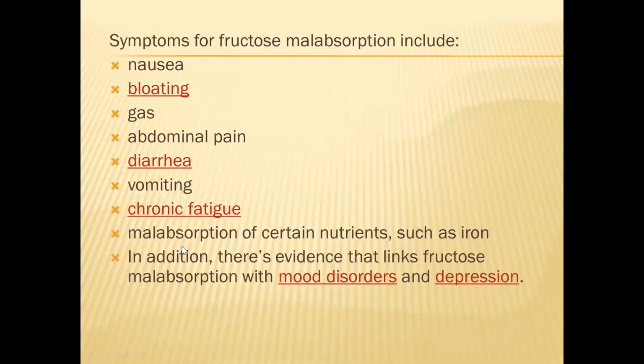These are the symptoms of fructose malabsorption: nausea, bloating, gas formation, abdominal pain, diarrhea, vomiting, chronic fatigue, and malabsorption of certain nutrients such as iron. Iron cannot be absorbed properly into the body. In addition, there is evidence that links fructose malabsorption with mood disorders and even depression. So these are some symptoms of fructose malabsorption.